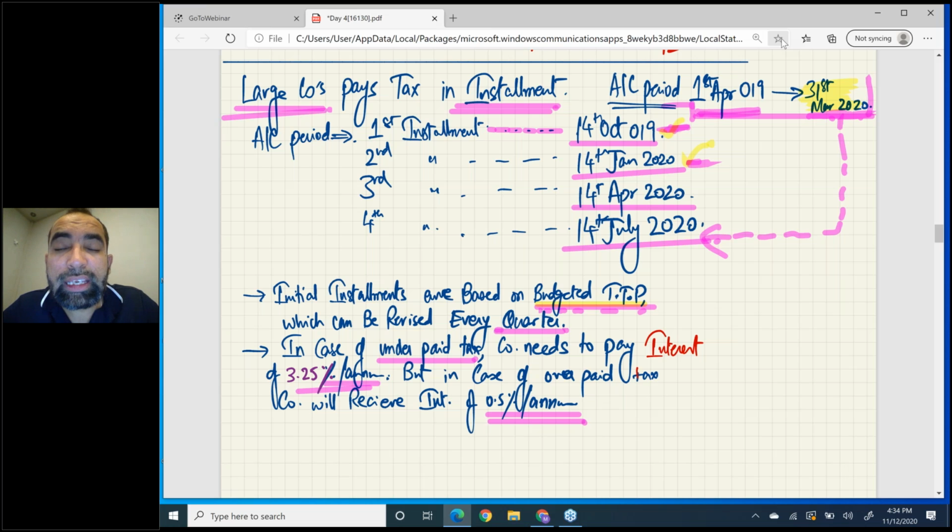Don't forget one thing, there is a cap on the last installment. The last installment must be paid within 4 months of the end of the accounting period.